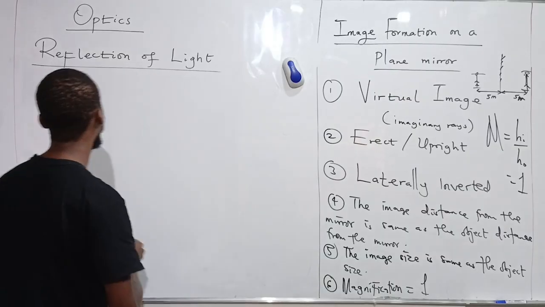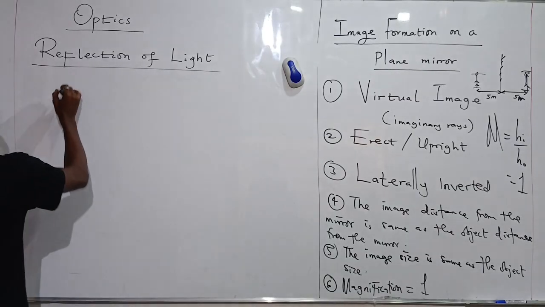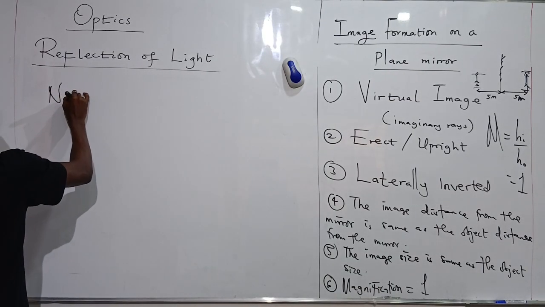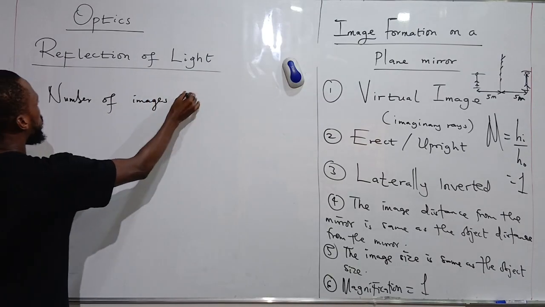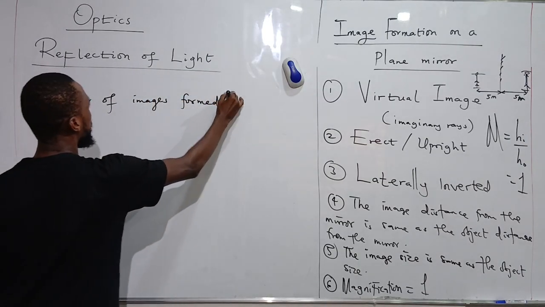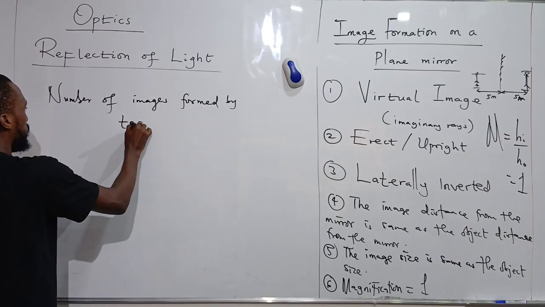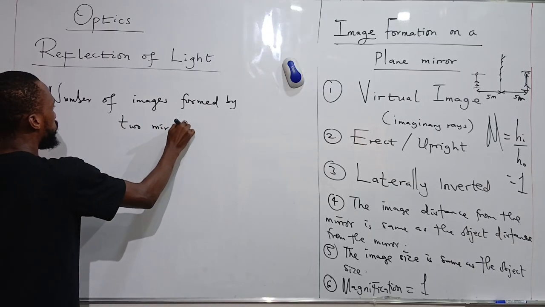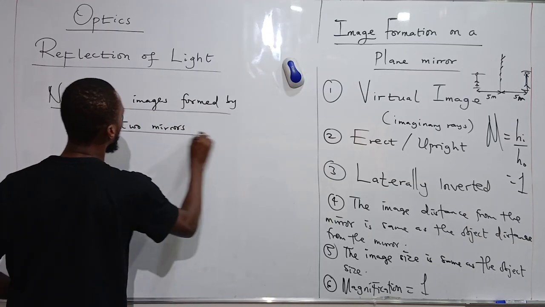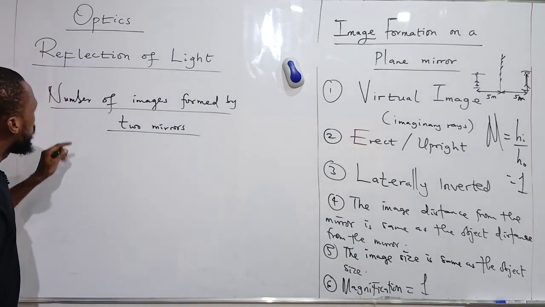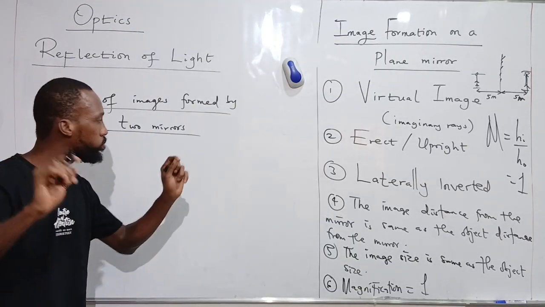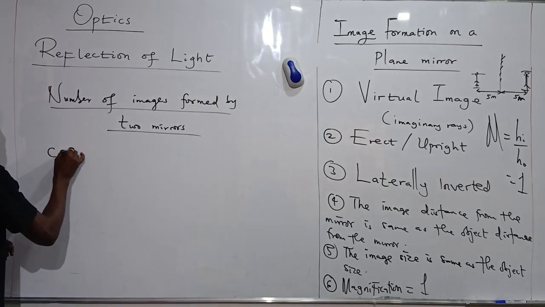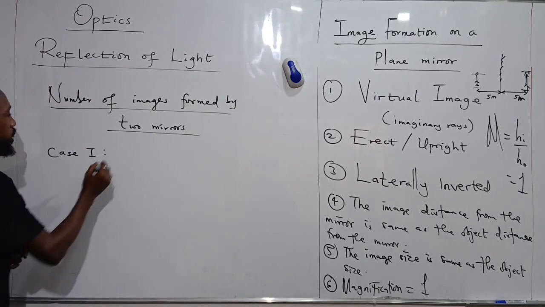So let's look at this final concept, and that is number of images formed by two mirrors. All right. So how do we determine the number of images formed by two mirrors? So I'm going to break this into different cases. Case 1. Let's look at the first case.